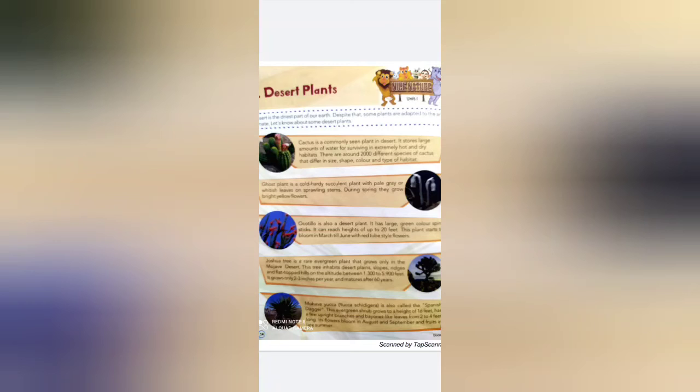This evergreen shrub grows to a height of 16 feet. See here, Mojave yucca is a plant which is also called the Spanish dagger. It is a type of evergreen shrub, and it grows up to a height of 16 feet.